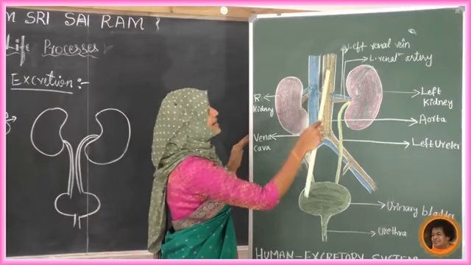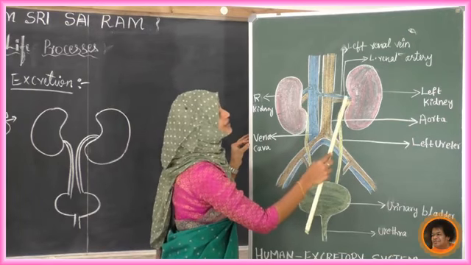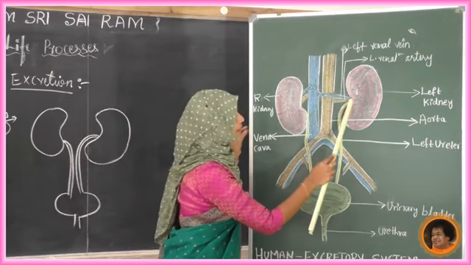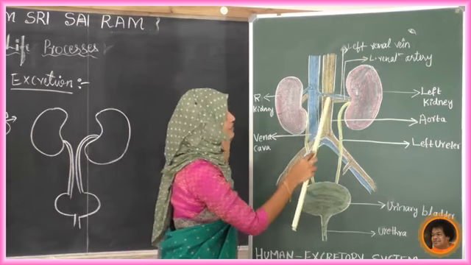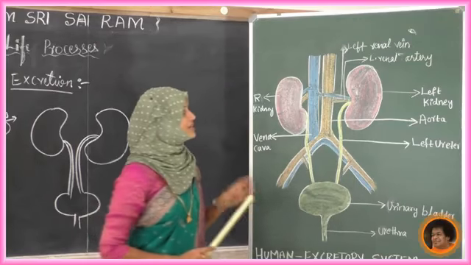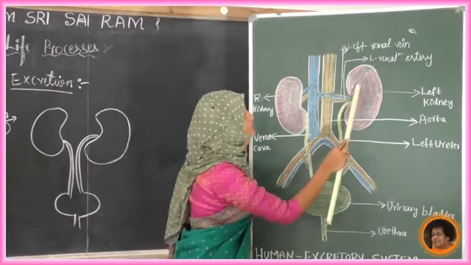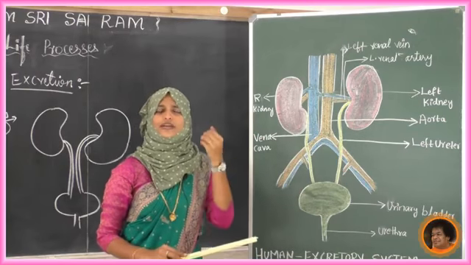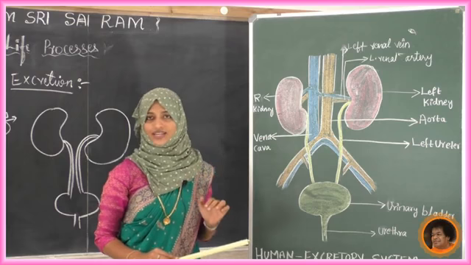Now it reaches the kidney through what? We already studied, yes, through this pipe. See here, one large pipe, then a small pipe reaches our kidney. In our kidney, this pipe branches into different branches. There will be a number of capillaries, we have studied.